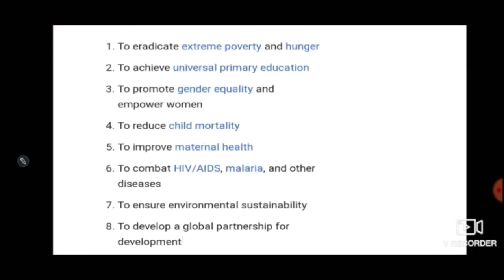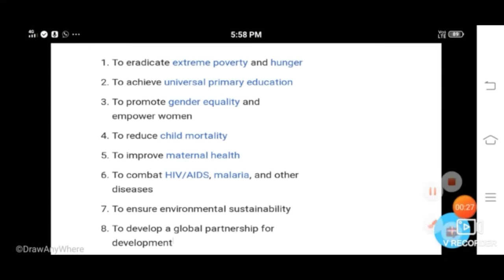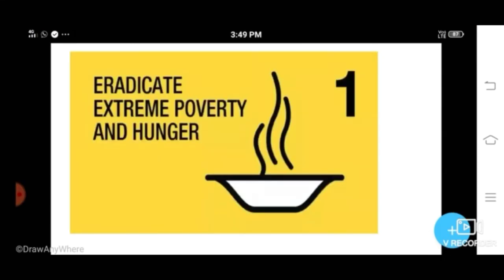The first one, eradicate extreme poverty and hunger. Number of hungry people in the world. So the main aim of this goal is to achieve full and productive employment as well as decent work for all, including young people and women. Thereby, it can reduce poverty and hunger.